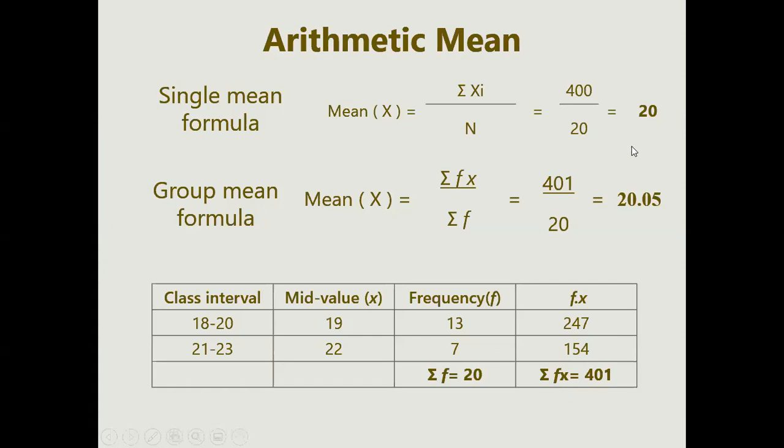Just look, when it is a single mean, it goes to 20, but when it is a group mean, it goes to 20.05. So there is a slight variation. As the sample size increases, we have to be very precise about what we use. For a smaller sample size, single mean is okay, but group mean has to be decided as it has a different type of effect on your data variable.